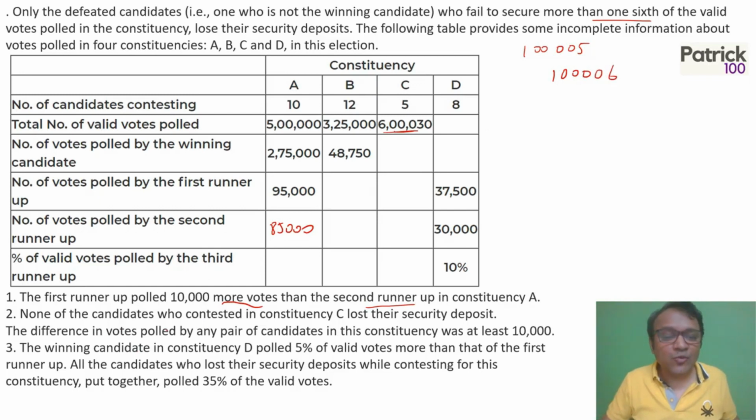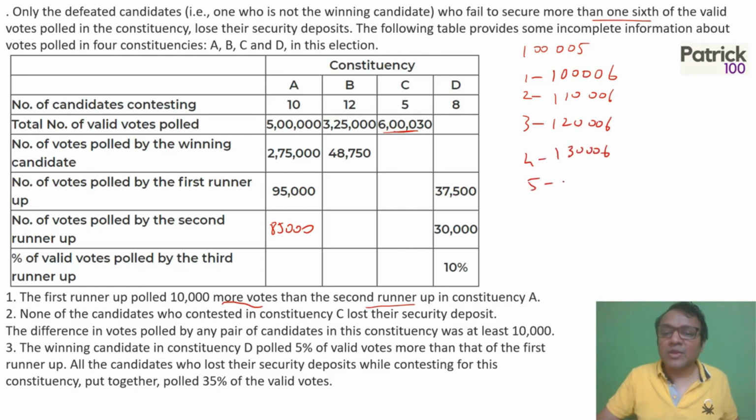Also, they mentioned that the difference in votes polled by any pair of candidates in the constituency was 10,000. So if I take the minimum value, because there are only 5 candidates, the first candidate, second candidate will be 1,10,006. Third candidate will be 1,20,006. Fourth candidate will be 1,30,006. And fifth candidate will be 1,40,006. You realize the total amount here becomes 6,30,000.